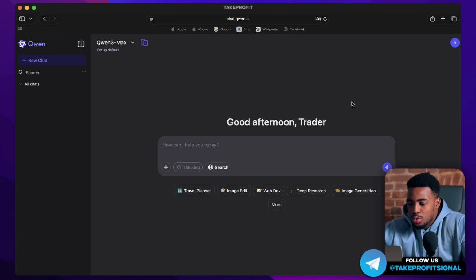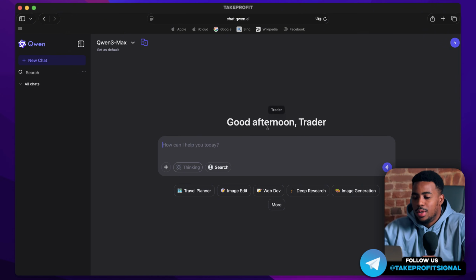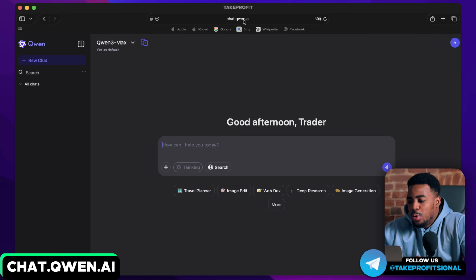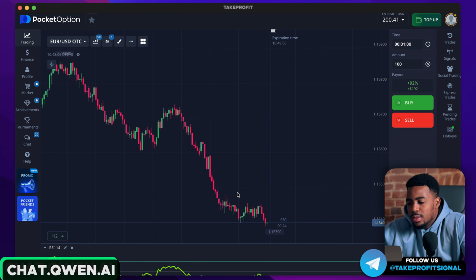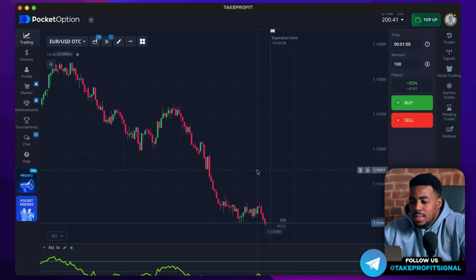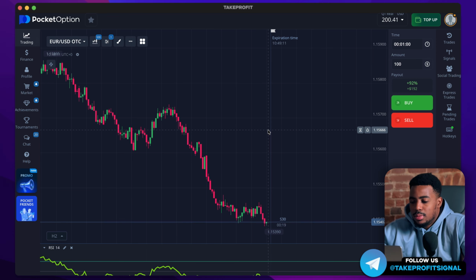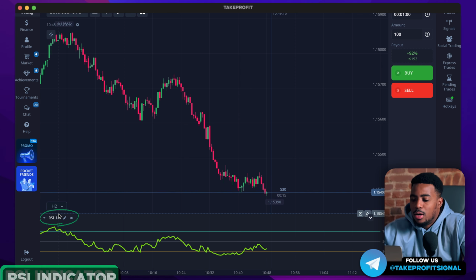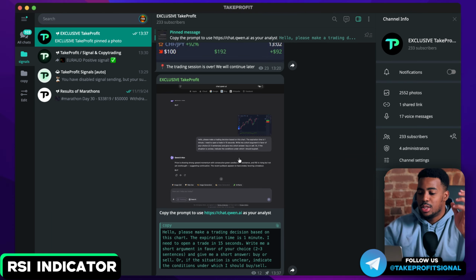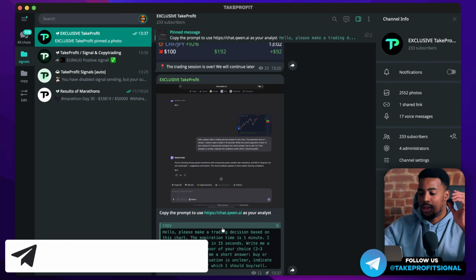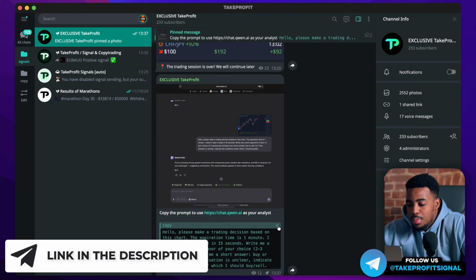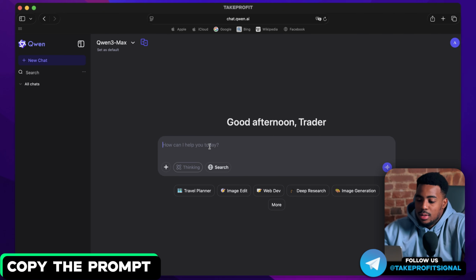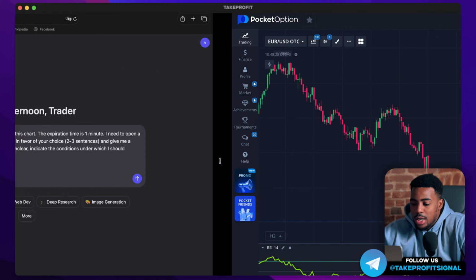To start using the neural network's forecast, you will need the neural network itself, which is called Qwen. Then you will need an account on your trading platform. In my case, it's Pocket Option. I have a balance, and here I've added a random indicator, let's say RSI. Accordingly, you need to go to my Telegram channel via the link in the description and copy the prompt that I simply paste into the chat with the neural network.